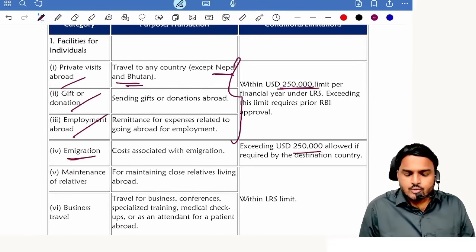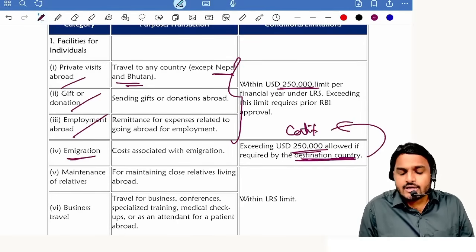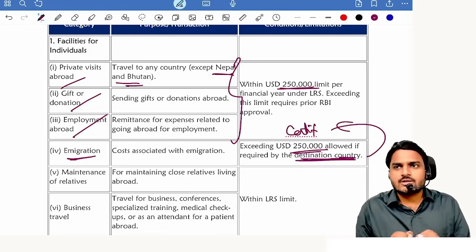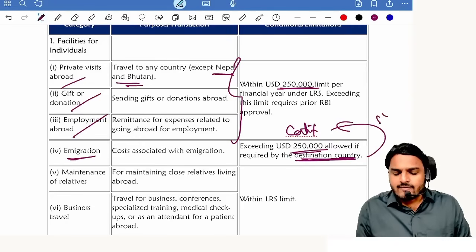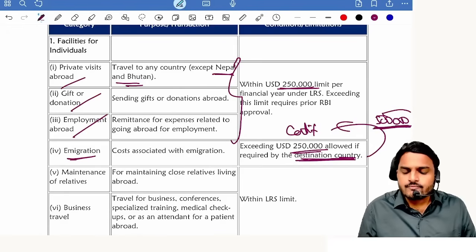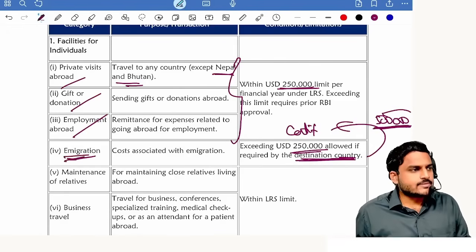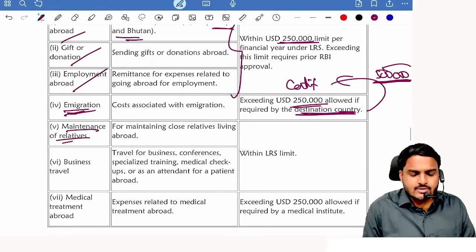Immigration also 250,000 USD. But the point is, if the destination country is giving a certificate for relocation from India to that country, then 5 million USD is allowed. Like that, if they give an immigration certificate, then even without RBI approval, they can withdraw up to that amount. Getting my point?